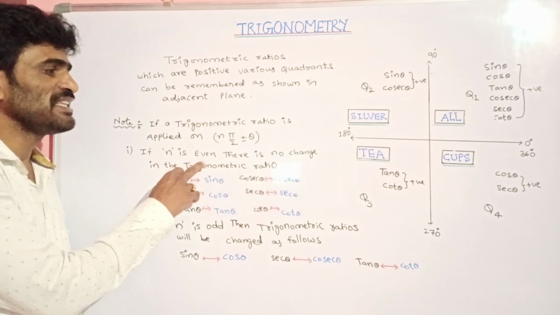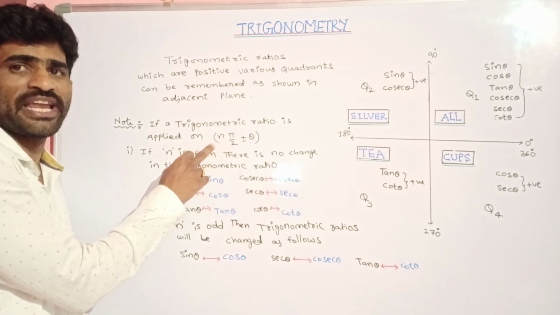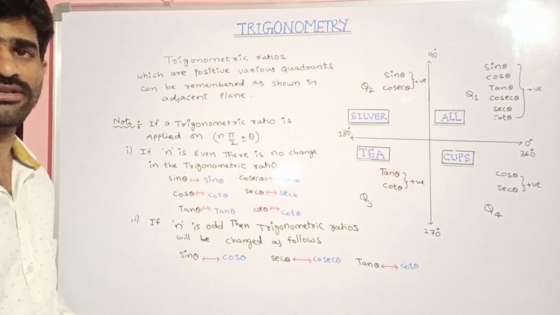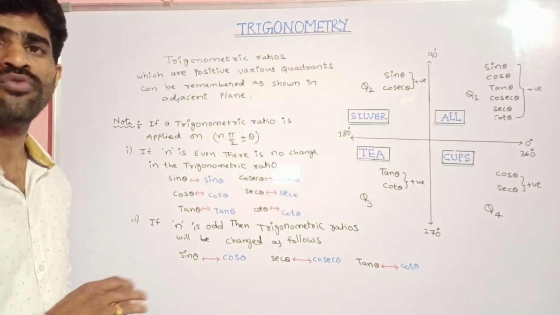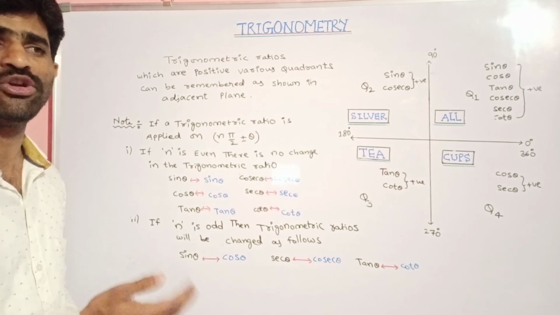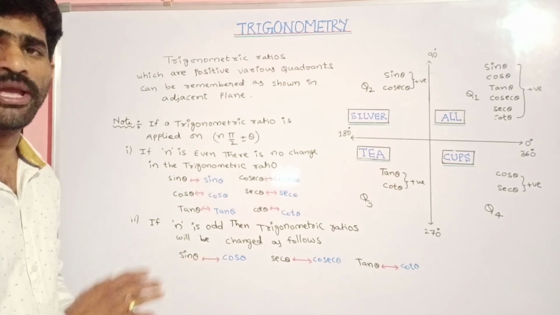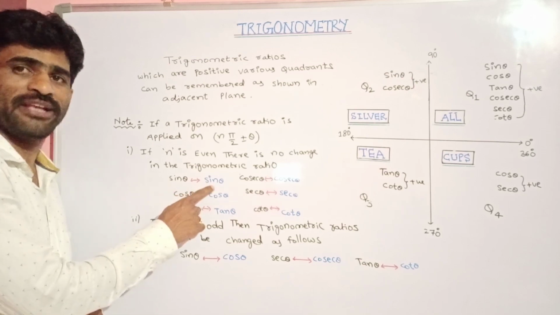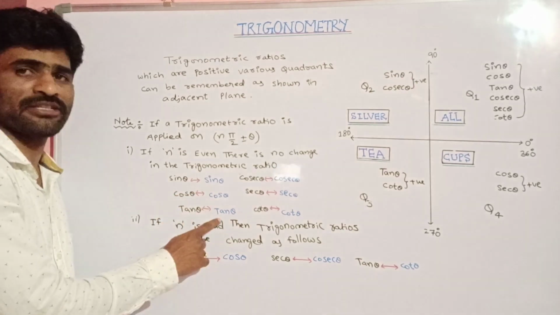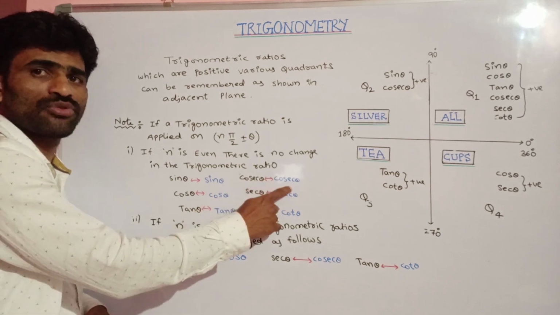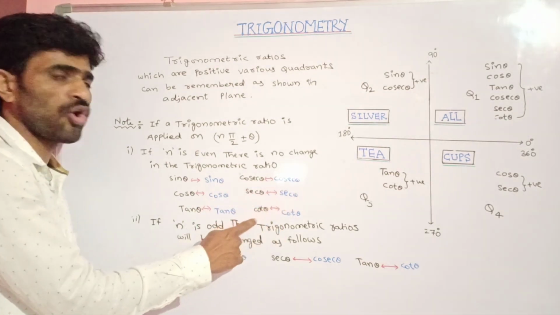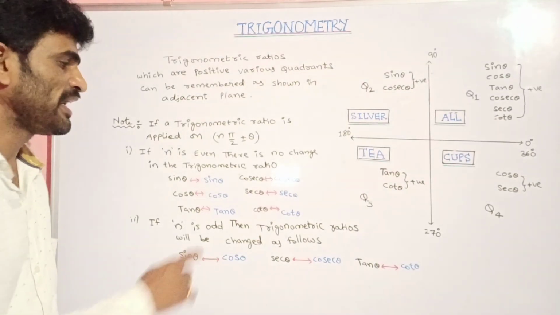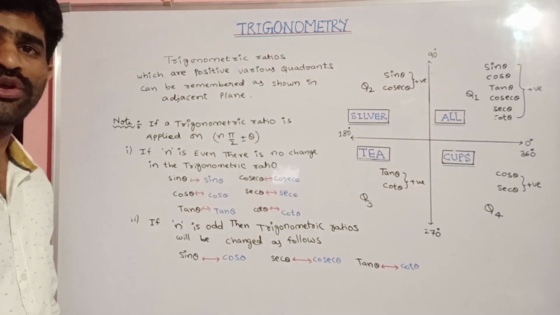First case, if n is an even number, that is, if the multiple of pi by 2 is an even number, the trigonometric ratio will not be changed. That means 2 into pi by 2, 4 into pi by 2, 6 into pi by 2, 8 into pi by 2. Whenever you have an even number into pi by 2 plus or minus some theta, the trigonometric ratio will not be changed. Sin theta remains sin theta, cos theta remains cos theta, tan theta remains tan theta. Similarly, cosecant theta remains cosecant theta, secant theta remains secant theta, cot theta remains cot theta. So whenever the multiple of pi by 2 is an even number, the trigonometric ratio will not be changed. You need to remember that.